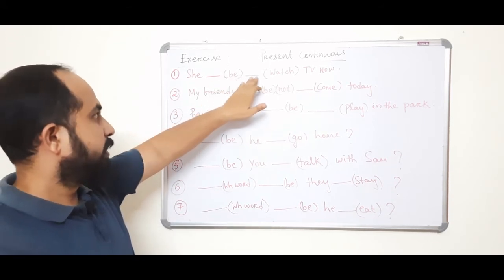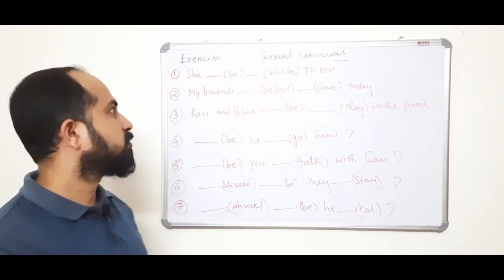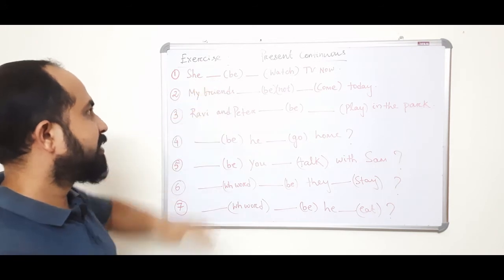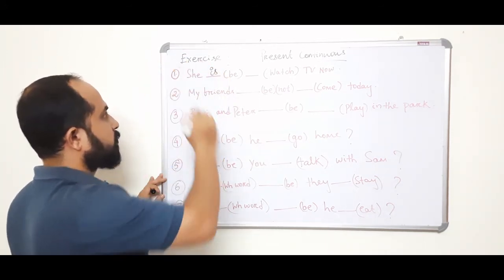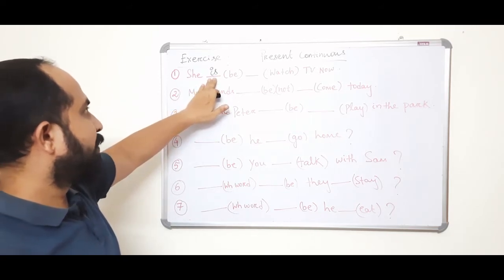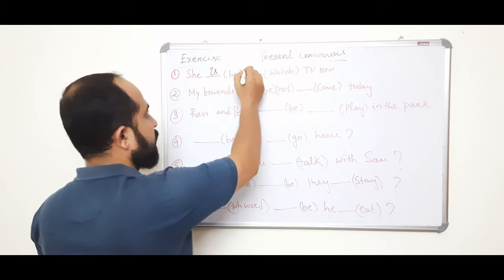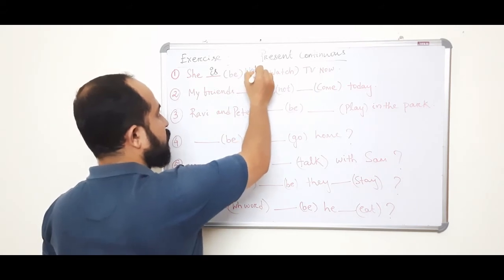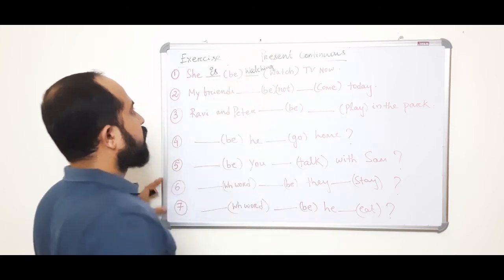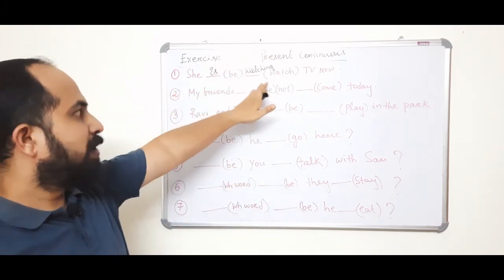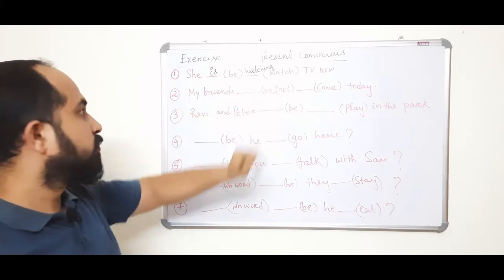Present form or base form is watch TV now. She is third person singular, so the verb agreement is is, and watching, ing form. So she is watching TV now.